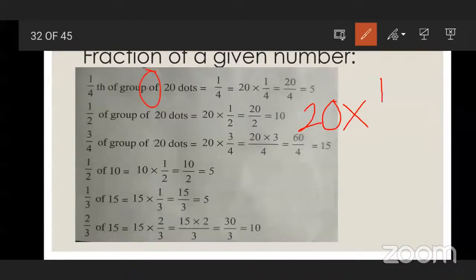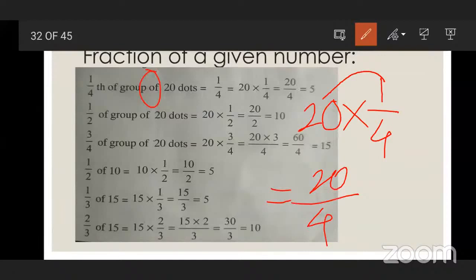So 20 multiplied by how much part we need to find out? 1/4 part. So what we have to do? We have to carry out the multiplication of the whole number with the numerator. 20 multiplied by 1, how much? 20, upon 4. Now carry out the division. 20 divided by 4. What is your answer? 5.